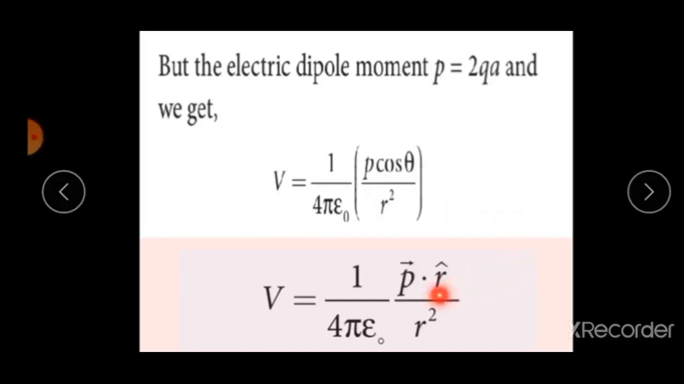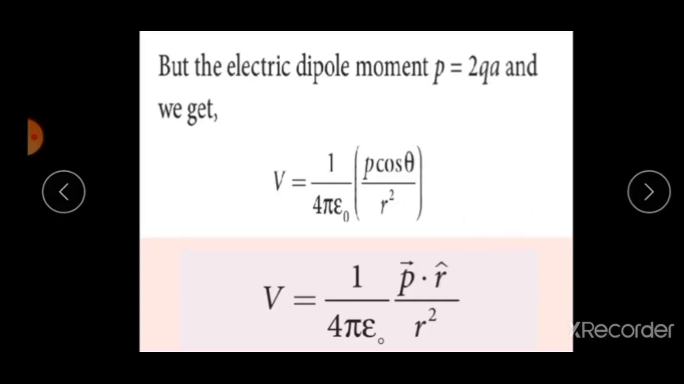And second case, the axial line of the dipole on the side of minus q, then angle theta is equal to 180. Now substitute cos 180 is equal to minus 1. So we get a negative potential V is equal to minus p by 4 pi epsilon naught r square. And finally, when the point P lies on the equatorial line of the dipole, it is perpendicular, so theta is equal to 90 degree. Now cos 90 is equal to 0. The total potential is 0.